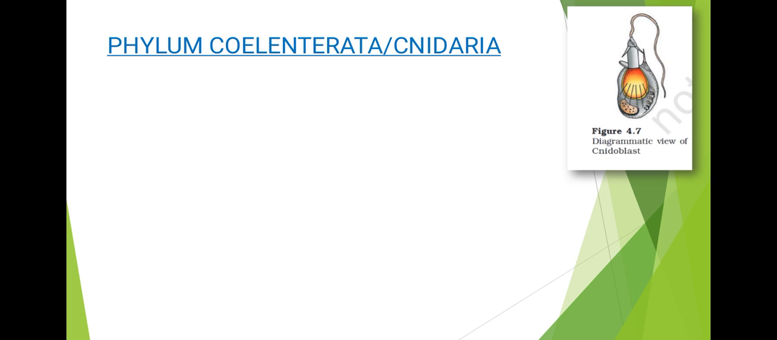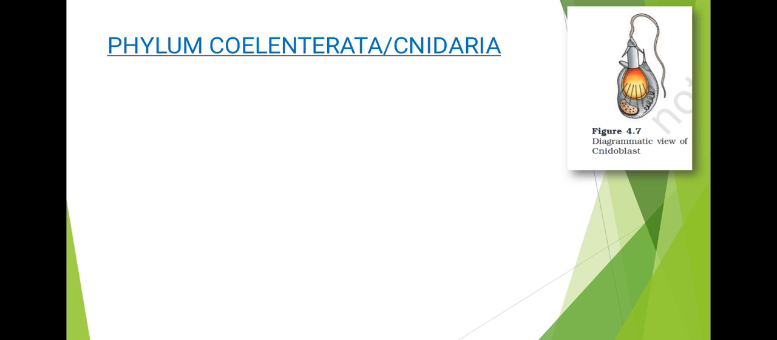Next we have phylum Coelenterata or phylum Cnidaria. The Coelenterata is an older term. Now we call this Cnidaria, because the term is derived from the presence of nidoblast or nidocytes. So what are nidoblast? They are a protective structure that is present for Coelenterata.